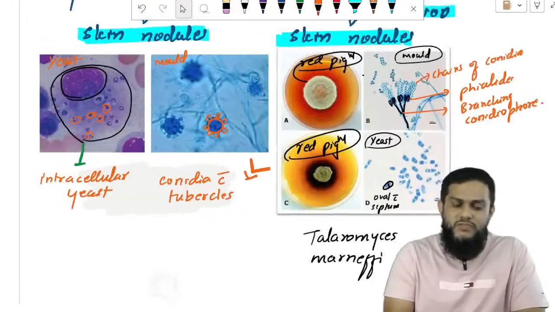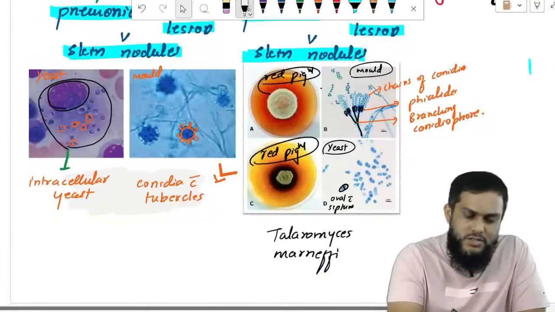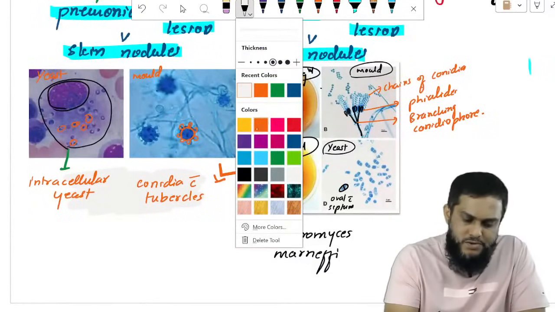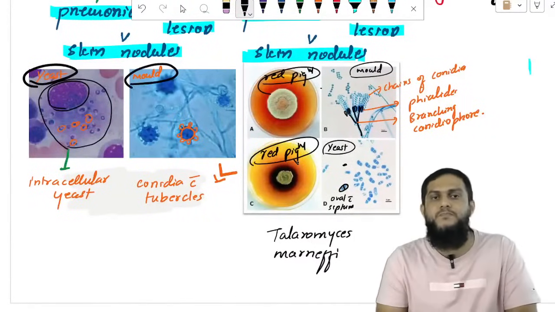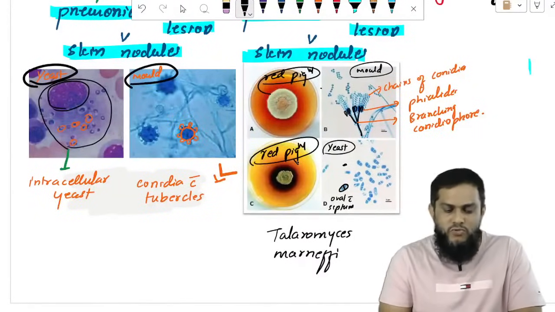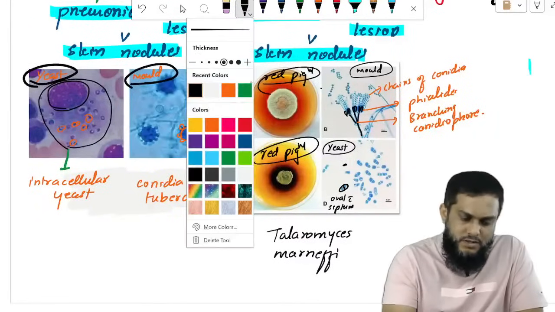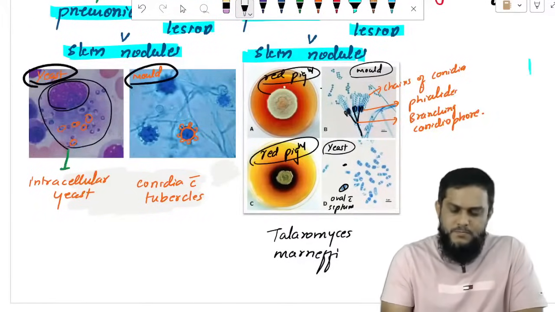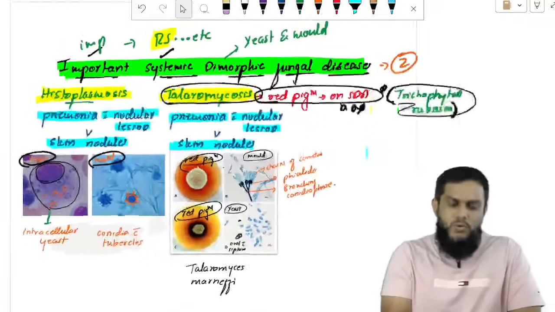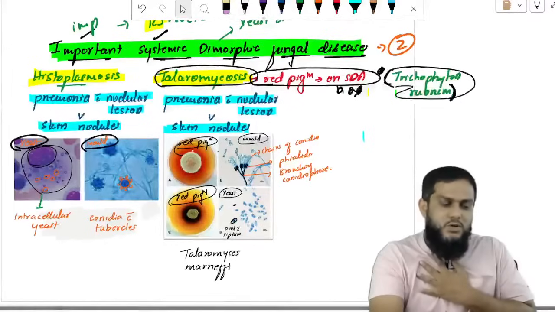So this is how you identify Histoplasma, in the yeast form and in the mold form. So this is about histoplasmosis and talaromycosis.